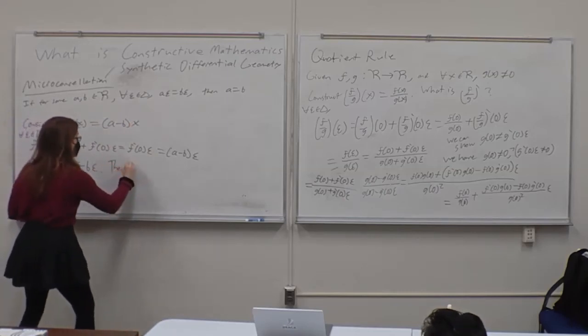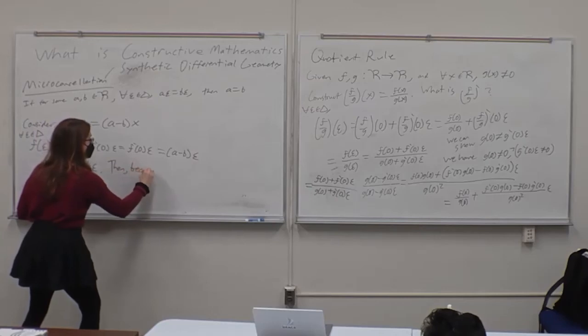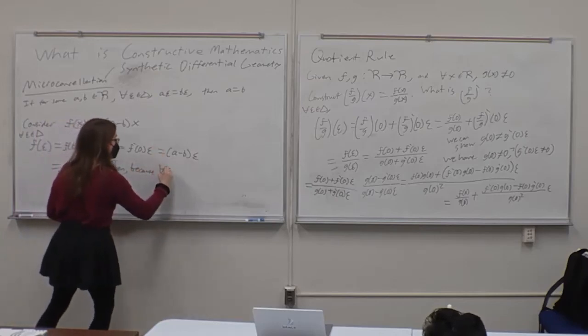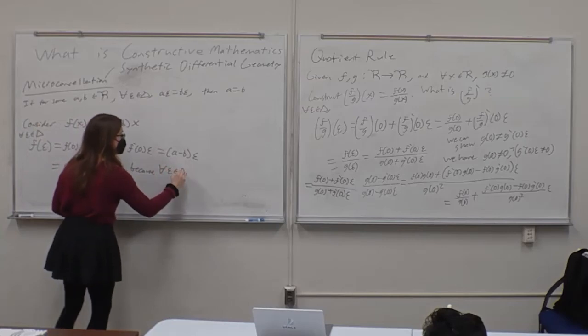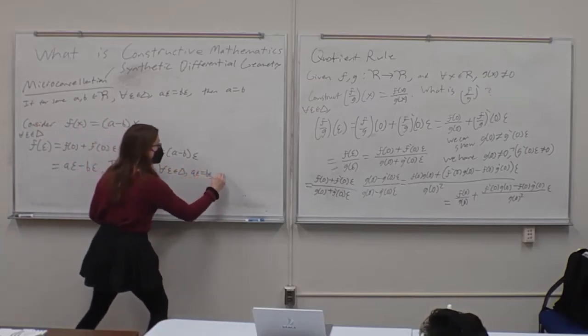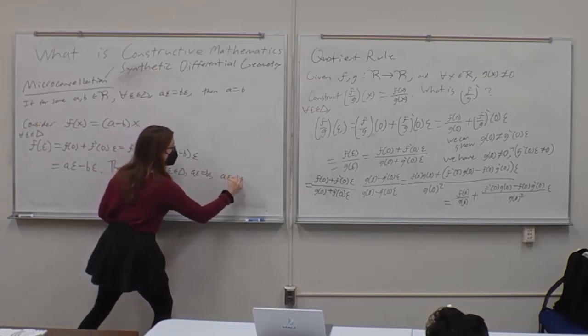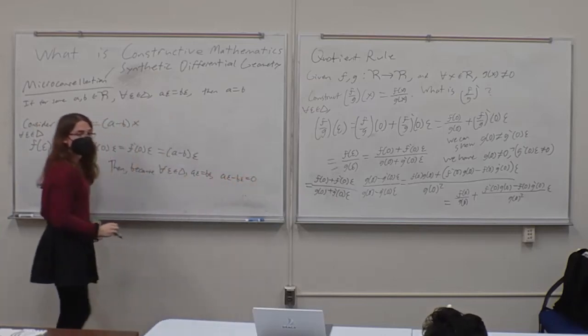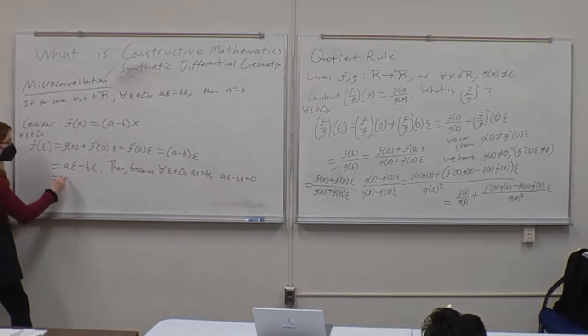we can conclude that because for all epsilon in delta, A of epsilon is equal to B of epsilon, A of epsilon minus B of epsilon is equal to 0. So this is also just equal to 0 times epsilon again.